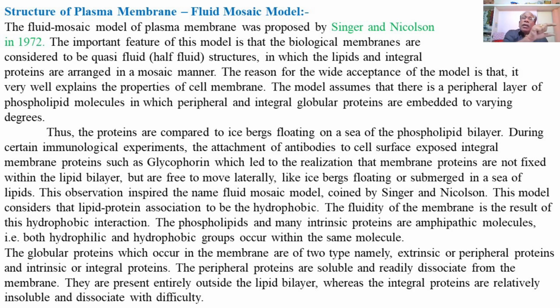The fluid mosaic model mainly consists of a lipid bilayer in the center, which is in a fluid or liquid state. So it occurs partially in a liquid state and partially in a solid state.